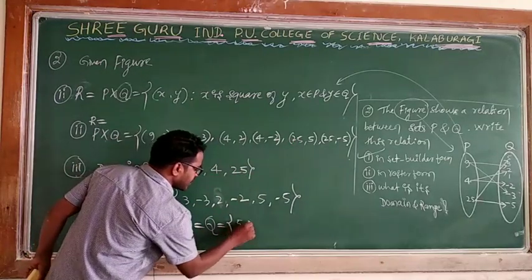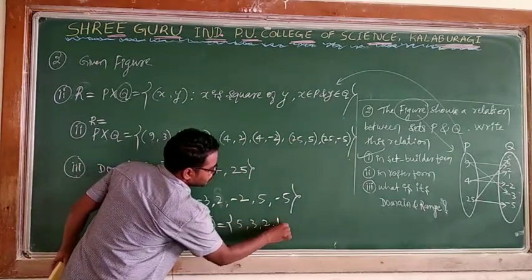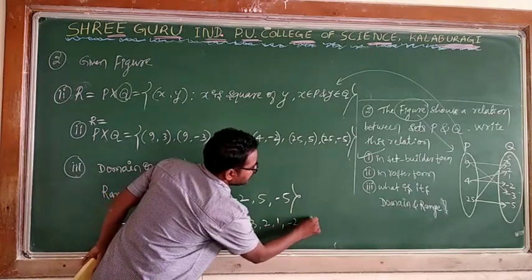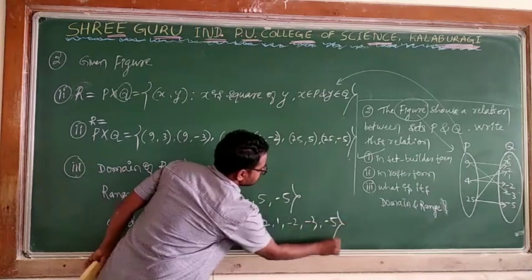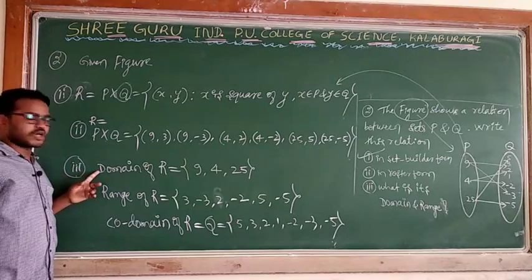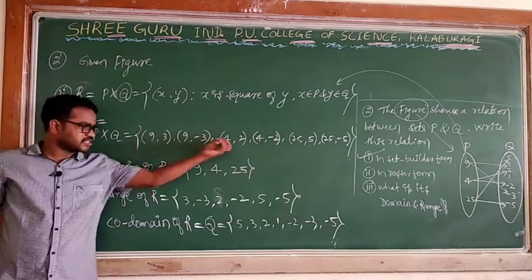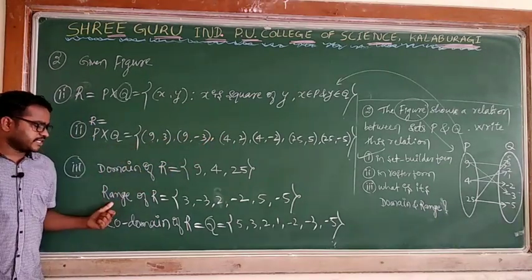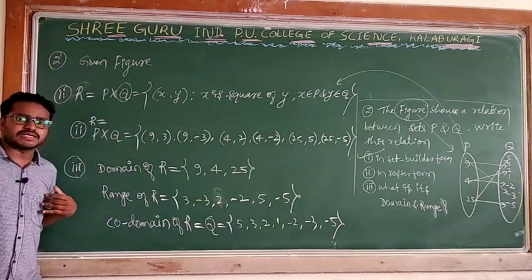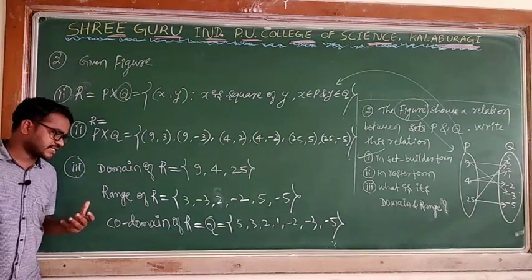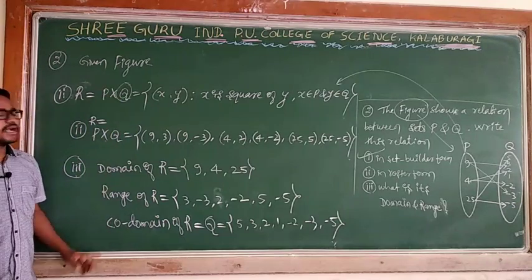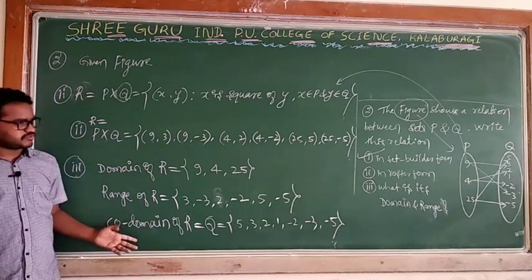In the given problem he is asking for the domain, a collection of first elements of the relation. Range is a collection of second elements in the relation. Codomain is always the whole second set, and I explained that from the beginning.